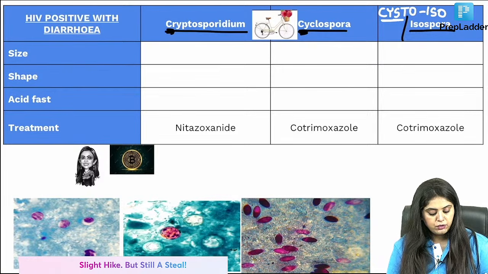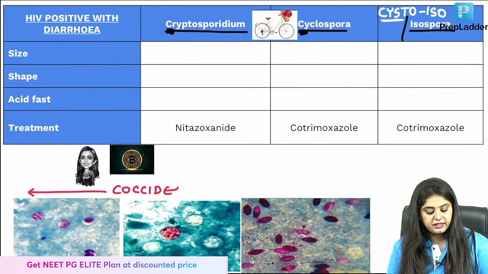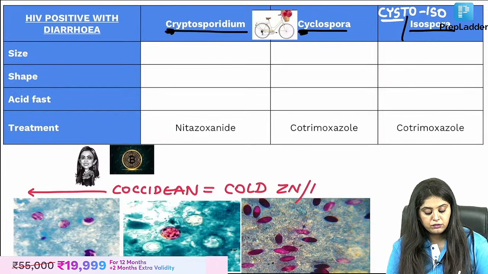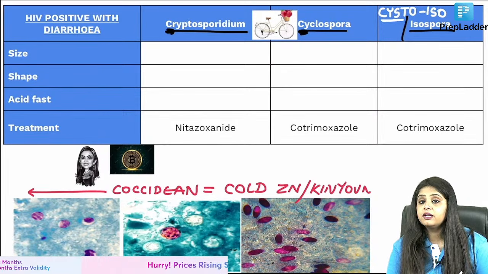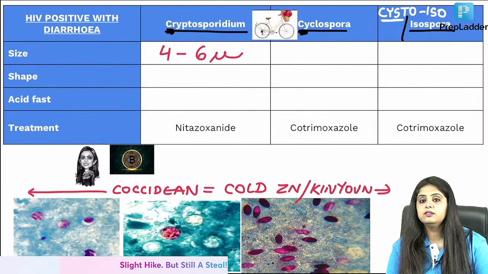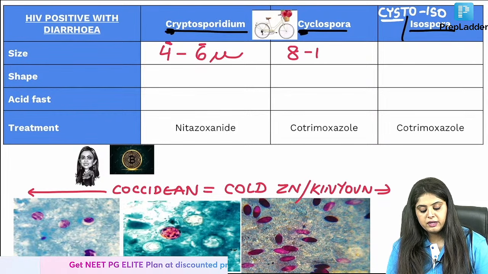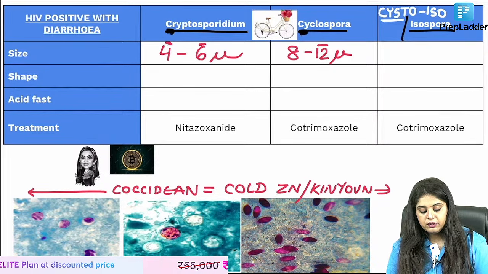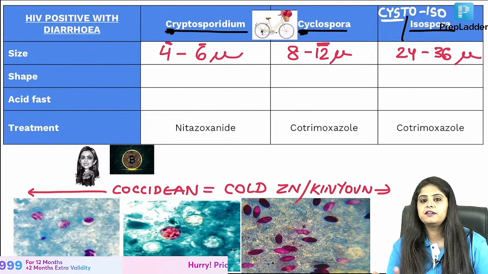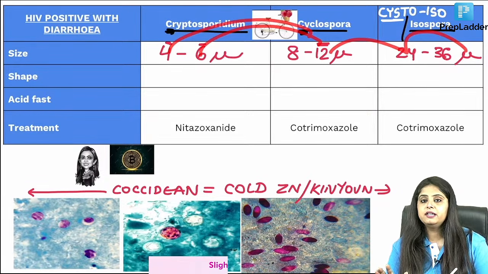After writing, now you will tell me what stain has been used over here, because you told me that for coccidian parasites, ma'am, you had to do not just the Zn stain, you had to do the cold Zn stain, which is also known as the Kinyon stain, and that is what you've done over here. Now when I look at the size, Cryptosporidium is 4 to 6 microns, then you double and triple it. 4 doubled is 8, 6 doubled is 12, so Cyclospora is 8 to 12. Then you take the 12, double is 24, and triple is 35, 36, so 35 to 36 microns. So first you double it, and then you double and triple it, that is Isospora.